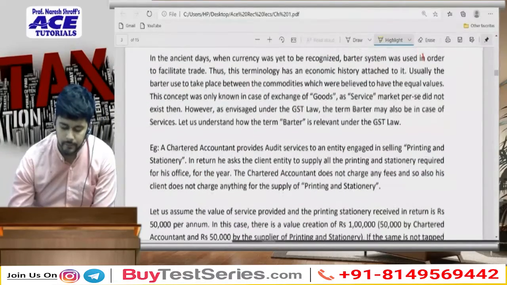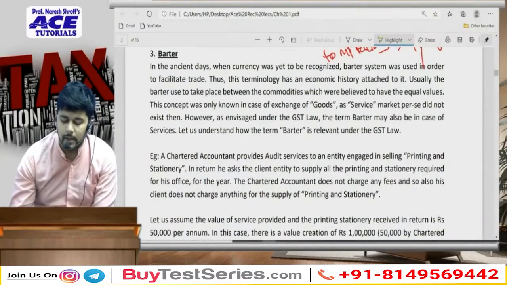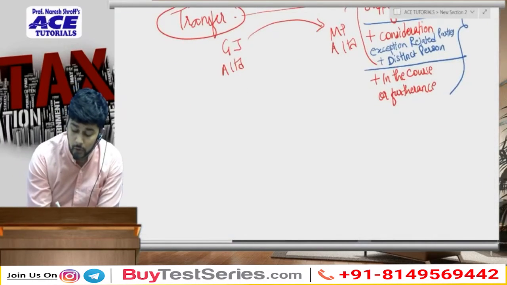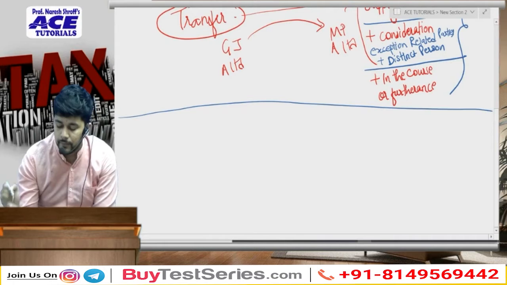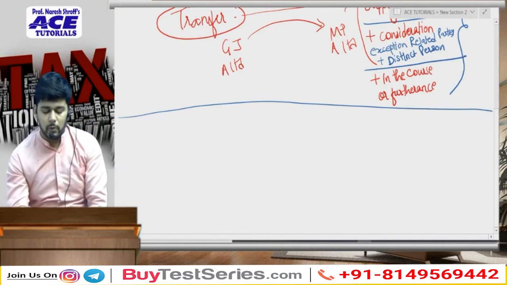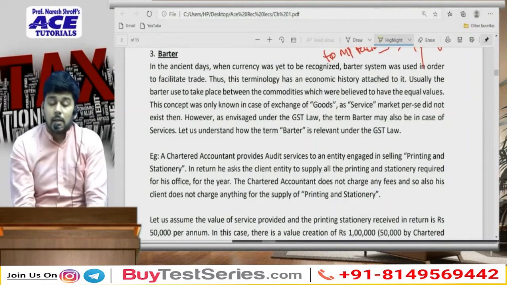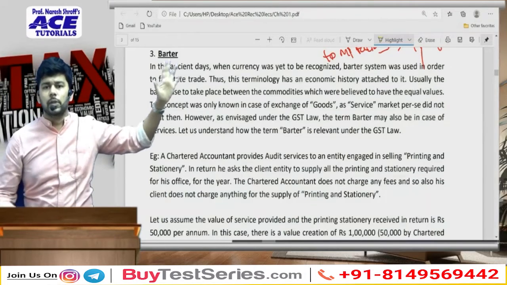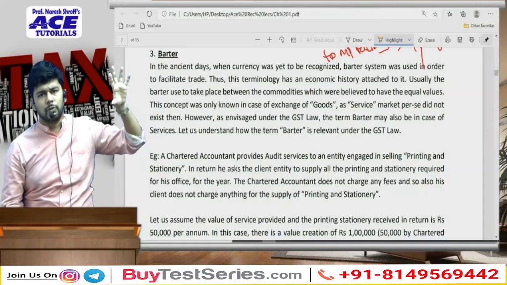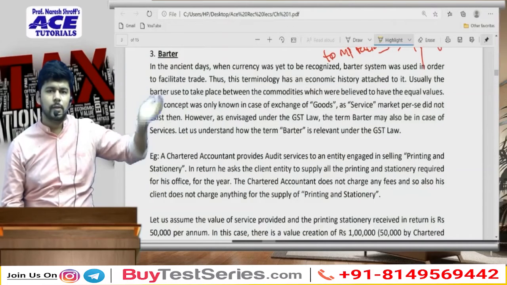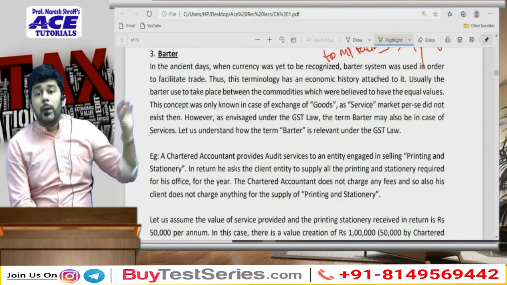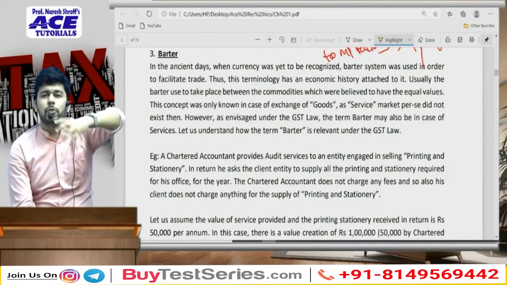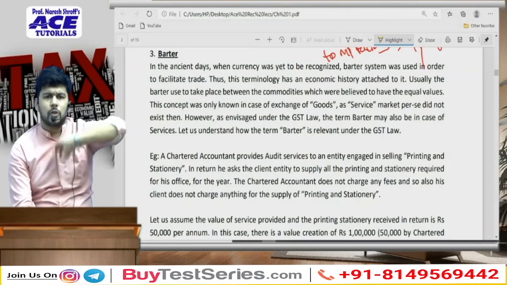Now barter. How is barter really a tax? I mean, barter really is a transaction on which they thought to levy a tax. So in case of barter, what actually happens? There is a description which is given to you in the notes, so I am not going to read that description for you. You can go through it while you are studying. In barter, there is an exchange of goods for goods or service for service or goods for services.